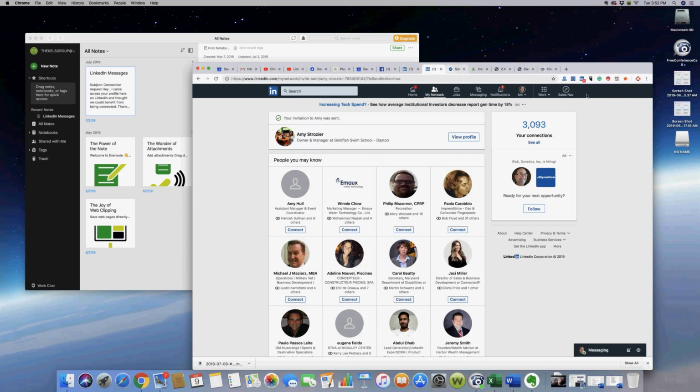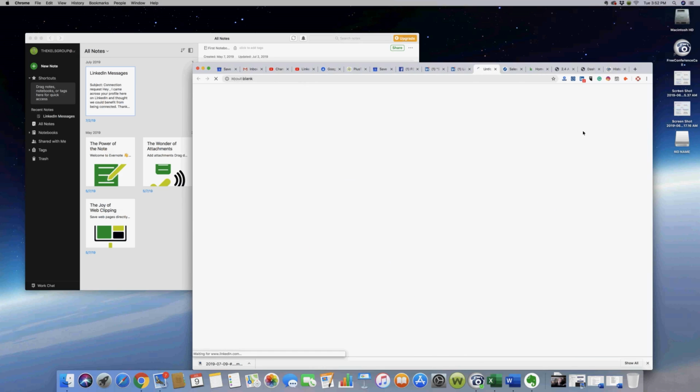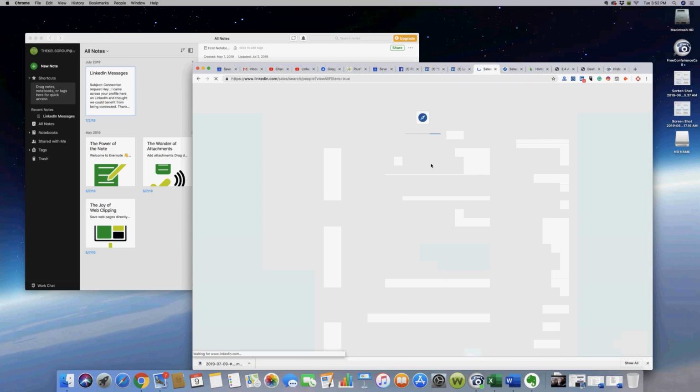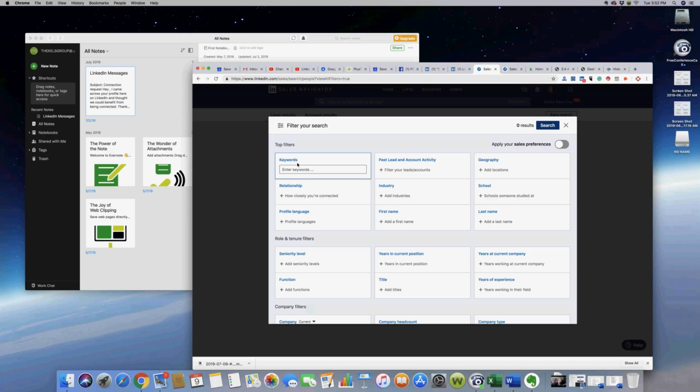Then you can go here to Sales Navigator. Sales Navigator is a much more robust platform for your searches. You can come in here and do an advanced search for leads, and again search swim schools. It will probably get a different number, and we'll add Dayton, Ohio.